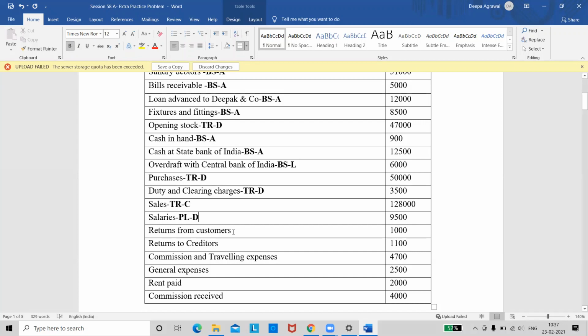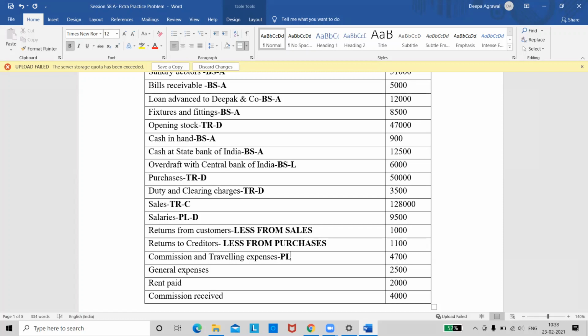Return from customers. So is it purchase returns or sales returns? Sales returns. So what do we do? We have to deduct it from sales. Correct, less from sales. And then returns to creditors. Purchases return. We have to deduct it from purchases. Yes, less from purchases.